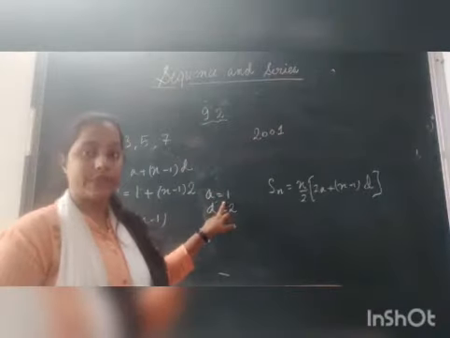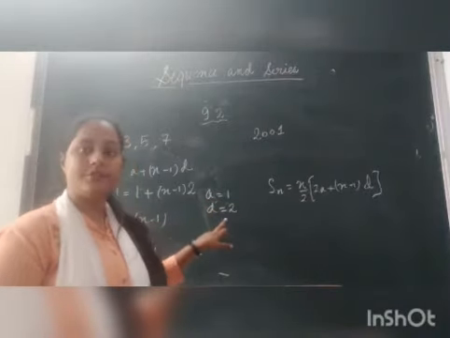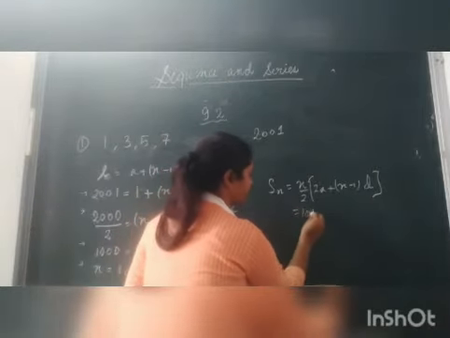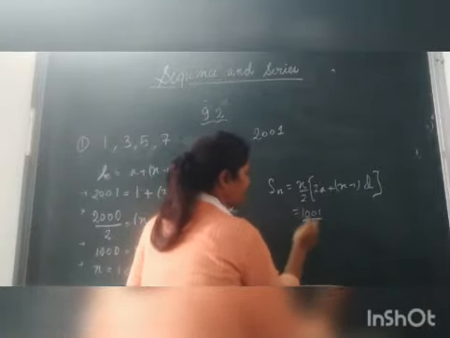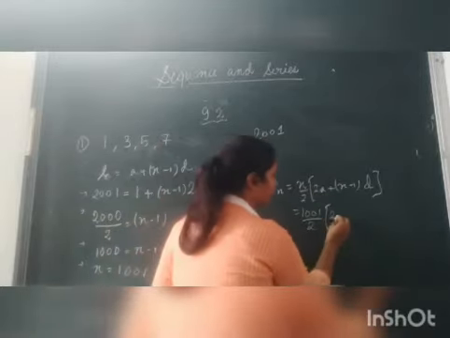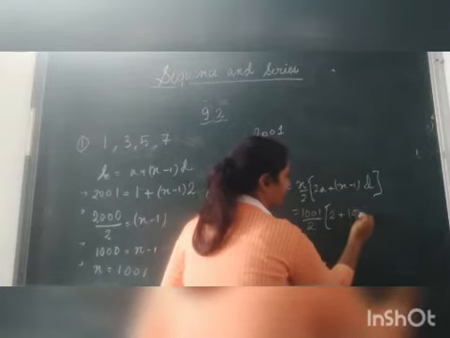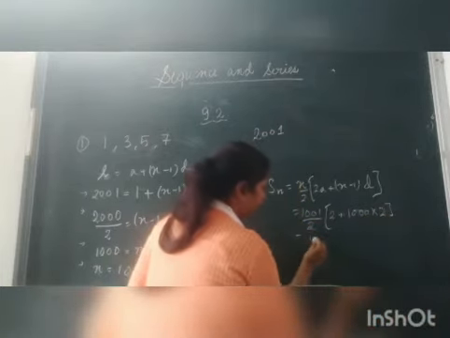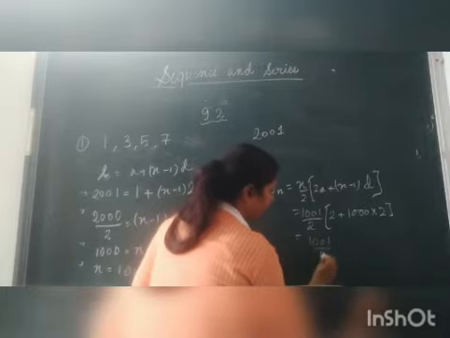We have the value of a, which is 1, and the value of d, which is 2. So from here we can calculate. 1001 by 2, 2a, 2 into 1, that is 2, plus n minus 1 is 1000 into d, which is 2. In the next step, 1001 by 2.